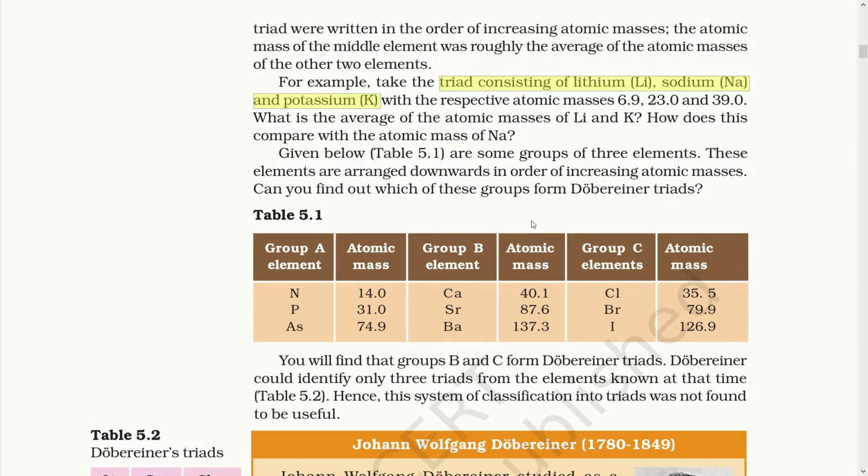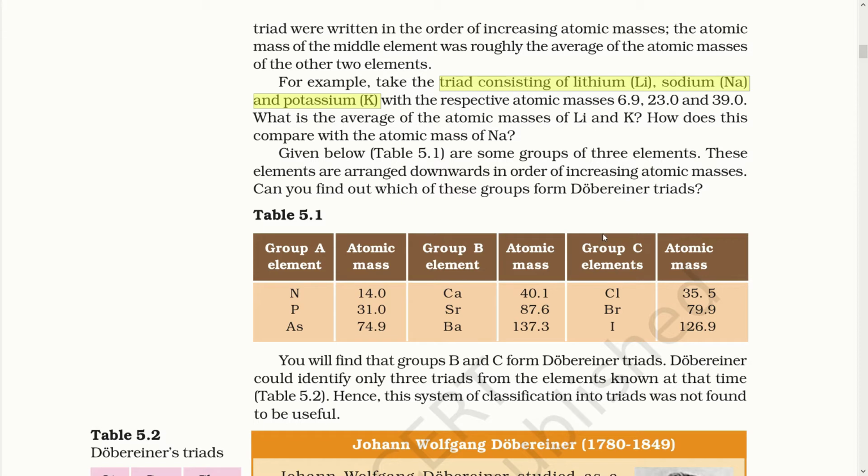So before we study the example, let's understand what Dobereiner wanted to say about his grouping. He classified the elements known at that time in a particular manner. He placed them into groups having 3 elements each. These 3 elements were not arranged randomly. He made a unique way of placing these elements. Dobereiner arranged the set of 3 elements in such a way that the average of atomic mass of the first and the third element in the set gave him the atomic mass of the middle element. In simple words, the atomic mass of the second element will be approximately equal to the average of atomic mass of the first and the third element.